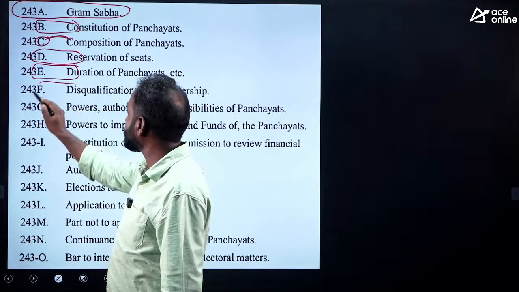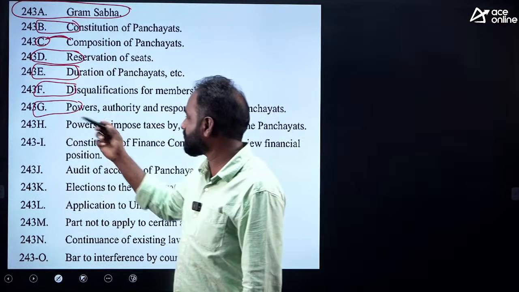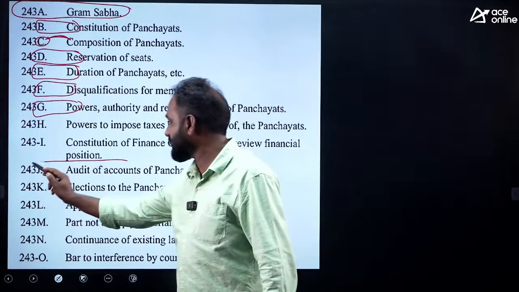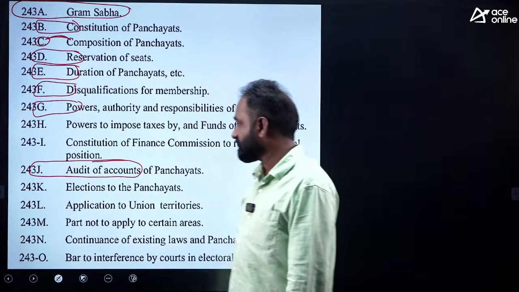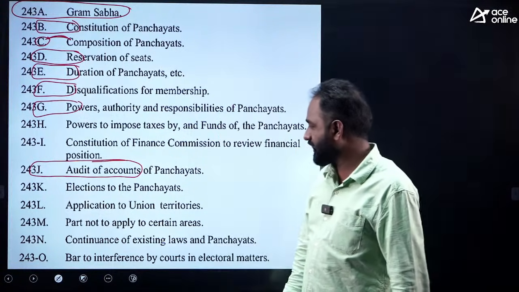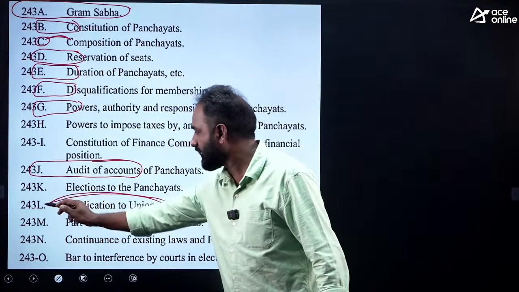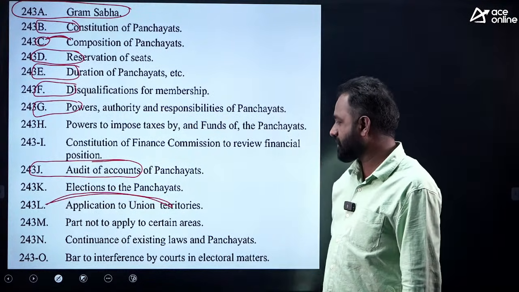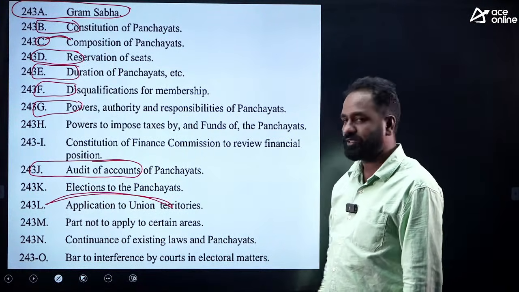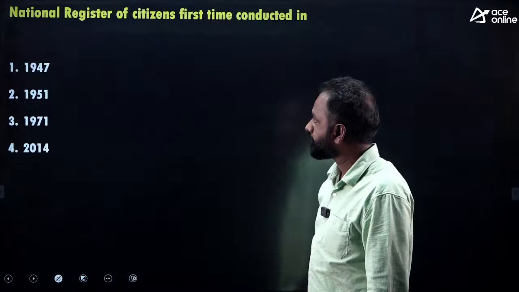FD fixed deposit, disqualification for membership, and GP Gram Panchayat powers. HP, IC, J for JAC. K for elections, L for application to Union Territory, LT, LNT, like Union Territory. M, part not applied to certain cases. N for continuation of existing. Okay, try to remember these articles. There is always a chance to ask the question.